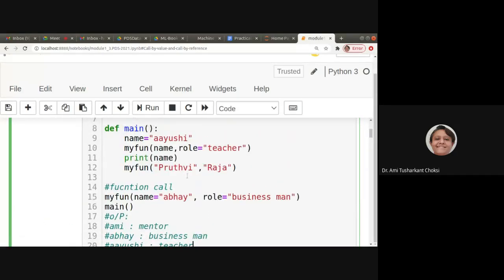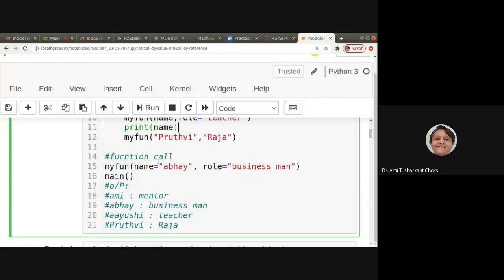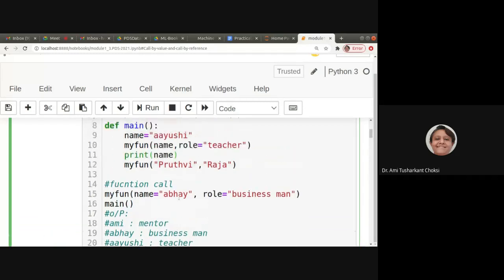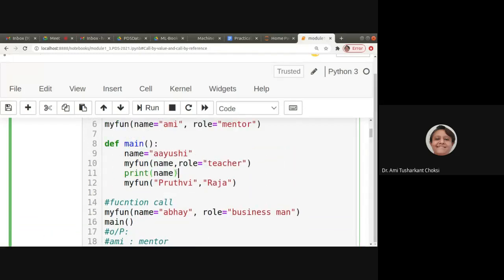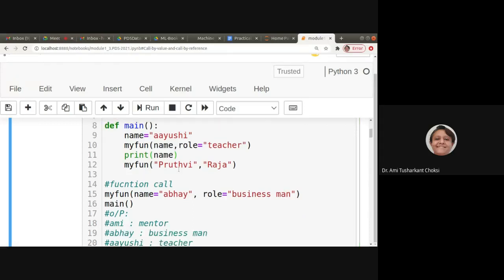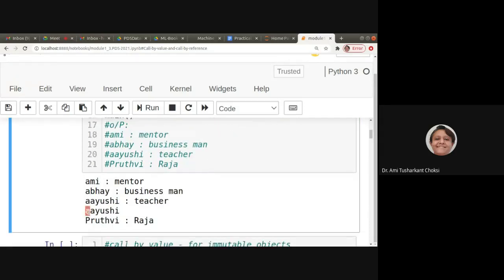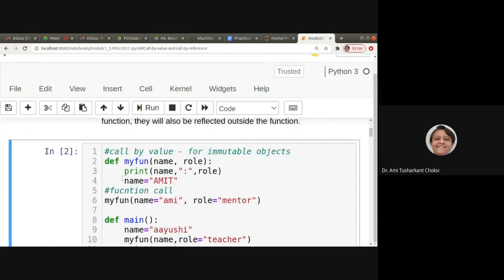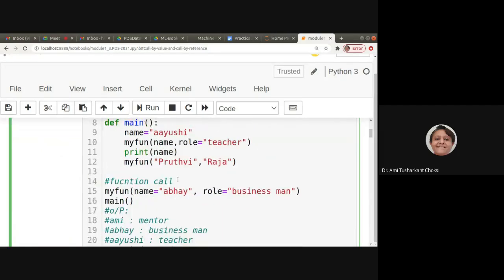Now after this, we are having print name. So what should it print? Should it print only Ayushi, or something else? Should it print Amit? Let us run and see. Does it print Amit, which was set inside this particular function? No, it will not. Why? Because its scope is only inside this particular function.